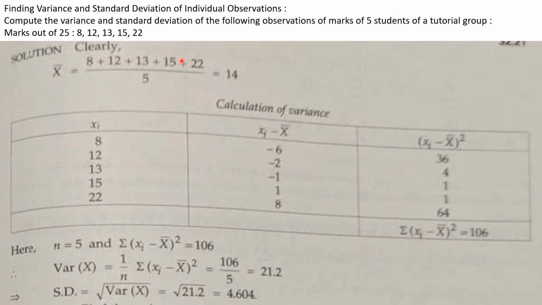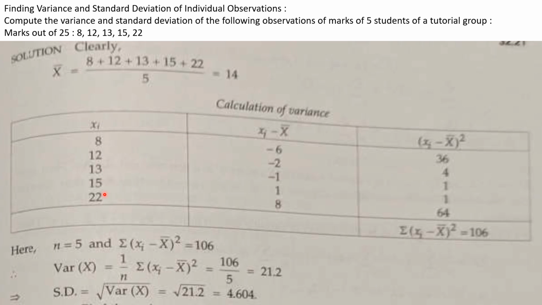By simplifying, we get 14. This is the mean of the given ungrouped data. Now let us prepare a table. Here xi, that is the individual observations: 8, 12, 13, 15, 22.